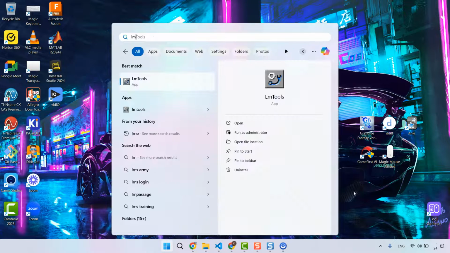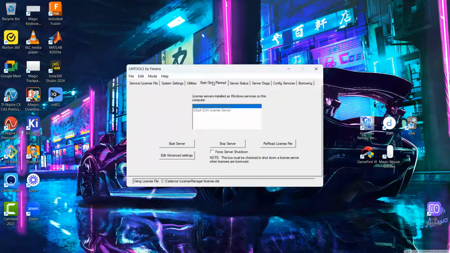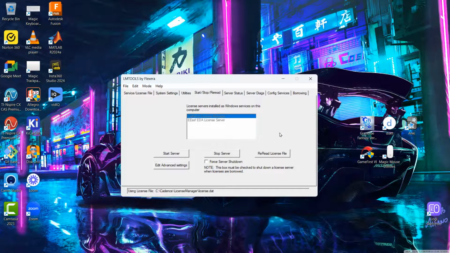software. So you click the Start button, type LM Tools, click Yes. And then you would go to Start, Stop, Read, this tab, click Stop Server. Once you click Stop Server, you want to wait at least 10 seconds. 20 is more than enough. Then hit Start Server.